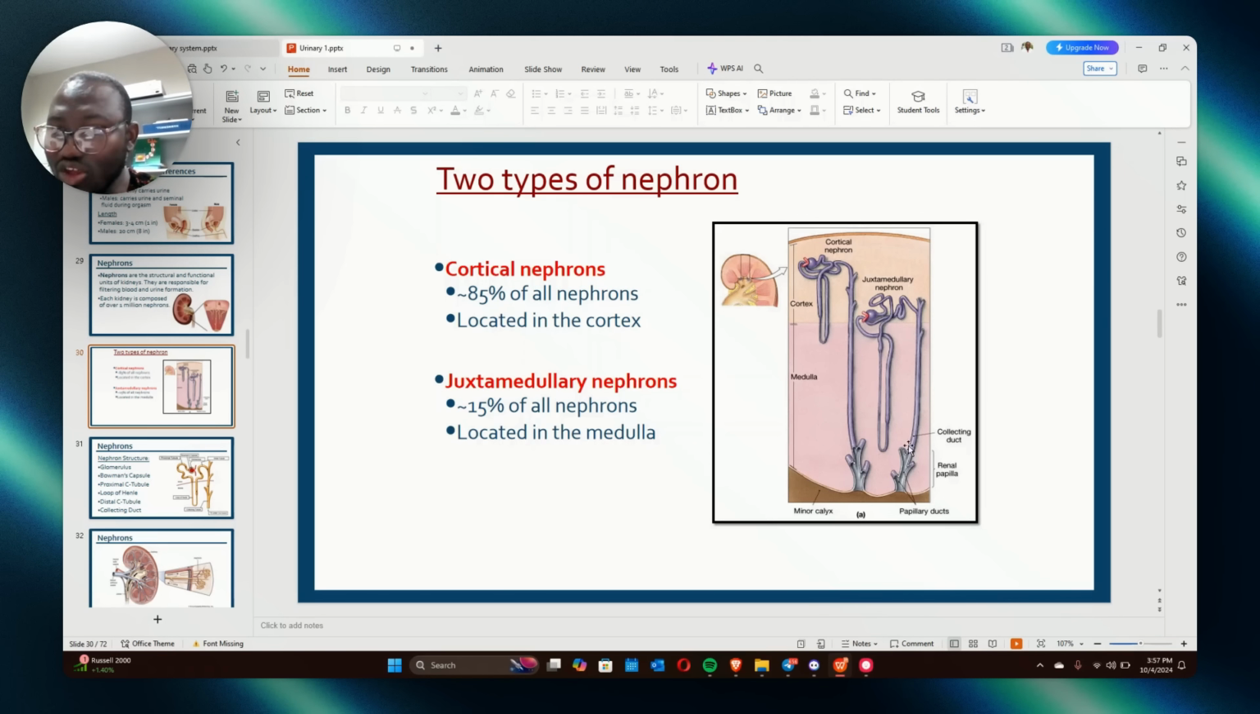But which one is longer? The juxtamedullary. Which one is shorter? The cortical. Another thing they may tell you, remember I told you that this thin descending limb is the one that has the squamous epithelium. It's thin. You understand? Every other part has the cuboidal. Only this part has the squamous.